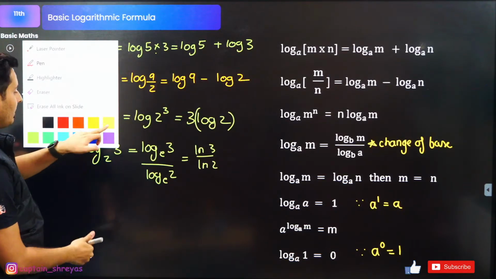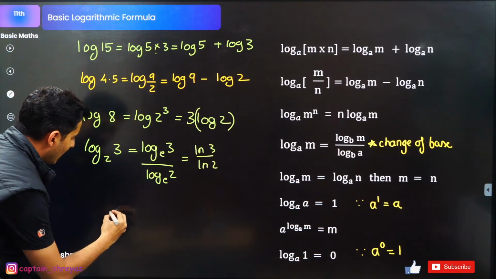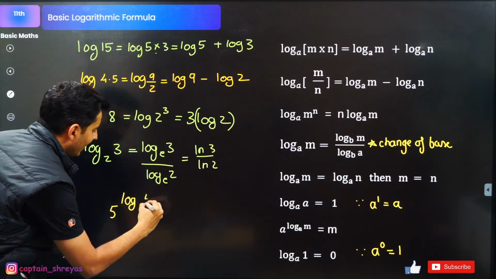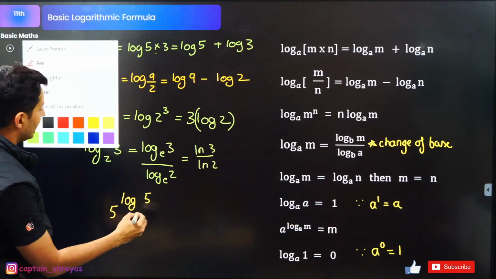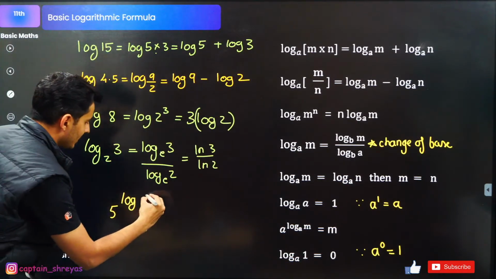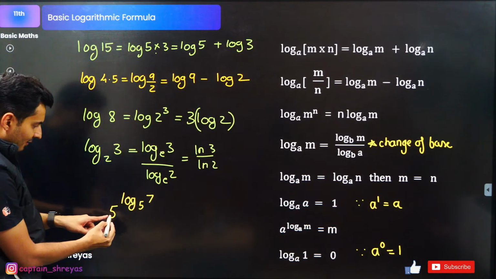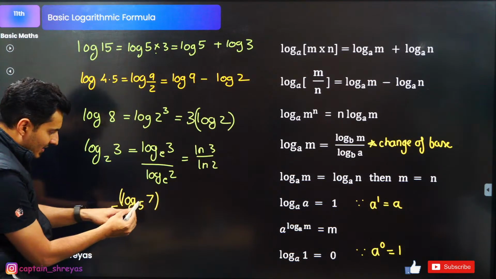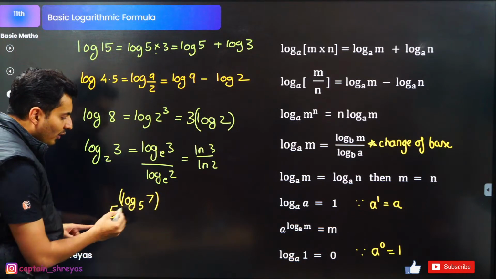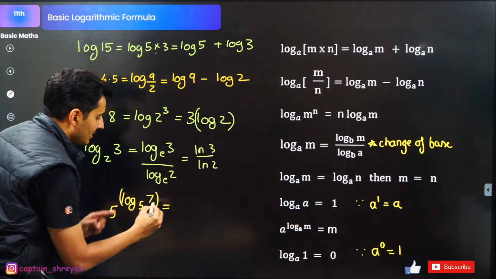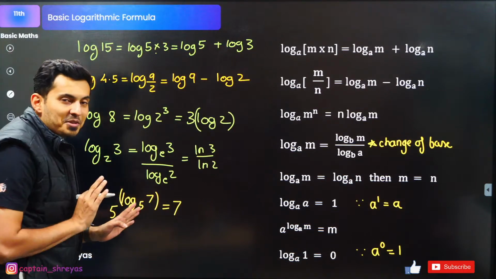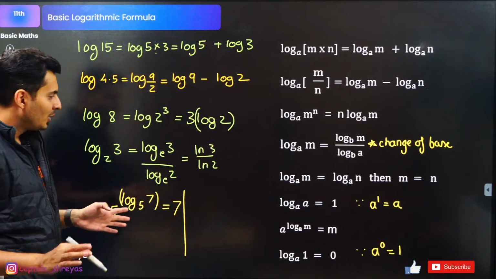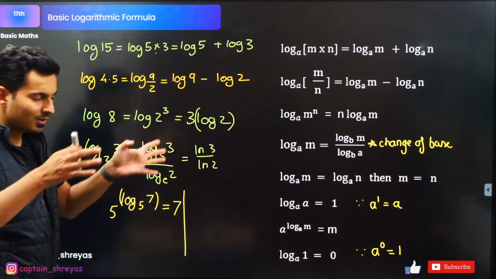Observe. Imagine this. Let's say 5 raised to log of, let's say, 7 to the base 5. 5 is raised to this thing, and whatever this 5 is, the same base is there over here. When this happens, the answer will be just this number, which is just 7. As simple as that. It becomes very, very easy. I'll just give you one more example to make you believe wherever you can use it.